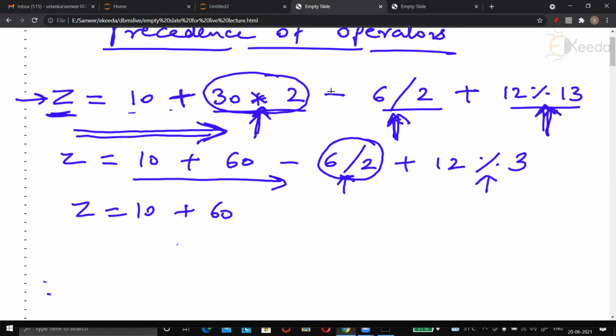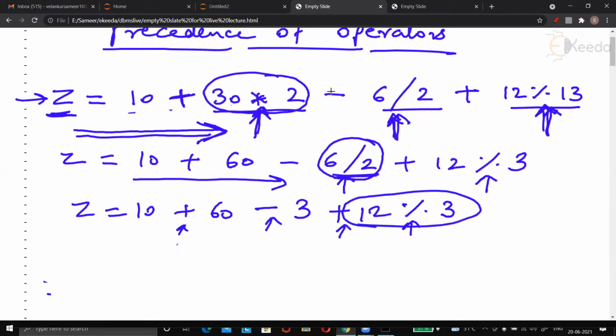So 10 plus 60 minus 3, correct? Because 6/2 is 3. I hope you understand. And then plus 12%13. Now finally Python will check that percent still has high priority when compared to plus and minus. Of course, percent has higher priority. So 12%13 will be done. So we have Z is equal to 10 plus 60 minus 3 plus